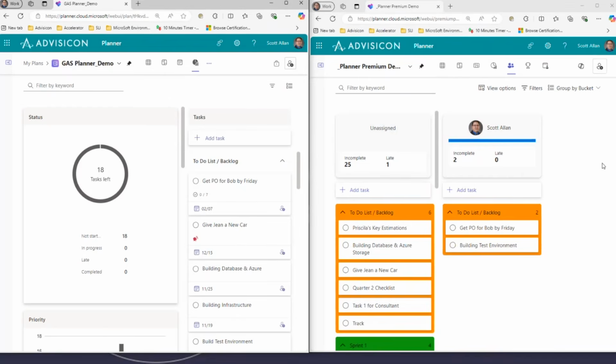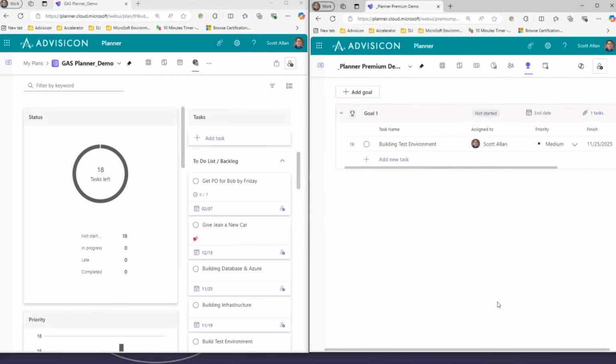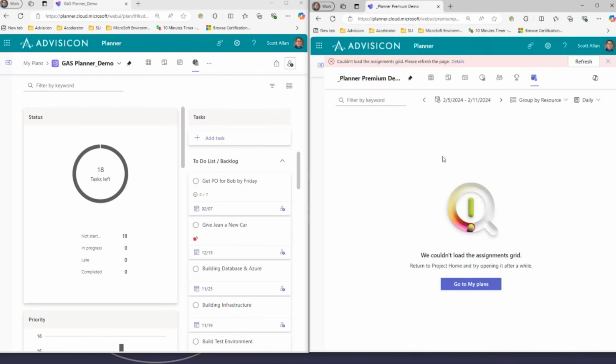Now, if I had other people that were assigned to this project and they had tasks assigned to them, those tasks would be in the same style, a column for, let's say, Bob Smith, and then the tasks assigned to Bob Smith. And here on View Goals, we can create goals for each task and track each task according to their goals. The assignment view, if I had tasks assigned to other people, would show those tasks and where they are assigned.